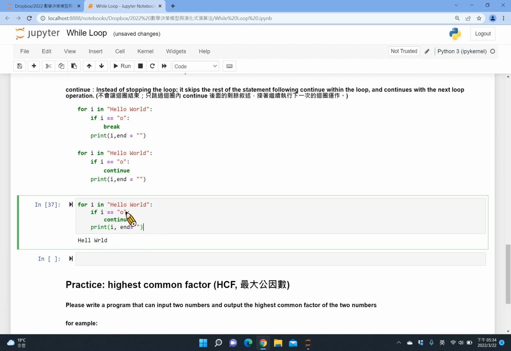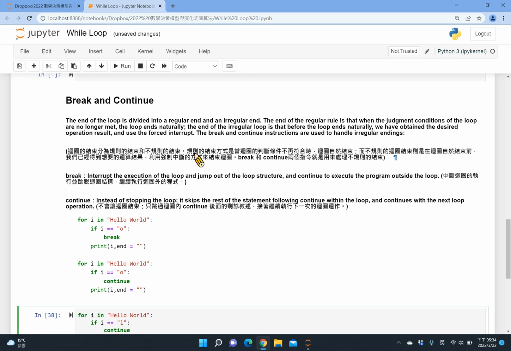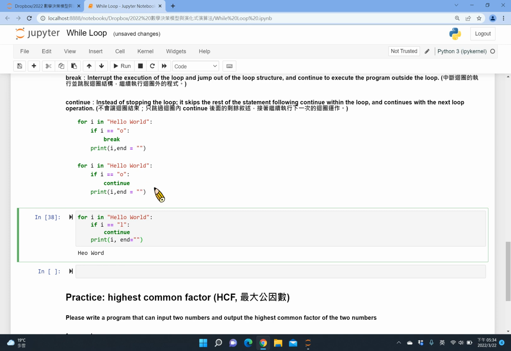So if I set it to L, it means when we encounter L, it skips the print but keeps running. You can try changing to L. Similarly, every time we encounter L, it skips the print but keeps running. Okay, so that's the syntax of break and continue. That's also a very important skill when you control your loop or control your flow. Okay, keep that in mind.